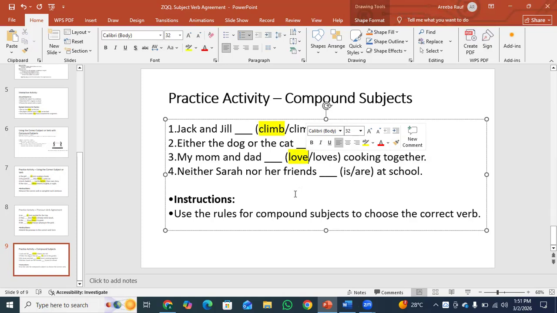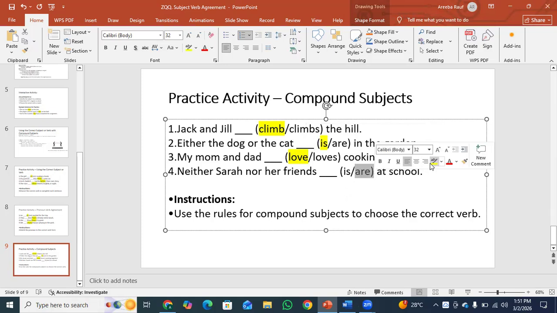Neither Sarah nor her friends dash at school. Neither Sarah nor her friends are at school, because with "neither... nor", the verb agrees with the nearest subject. Here, friends, which is plural. So the plural verb "are" is used. Okay? Yes.